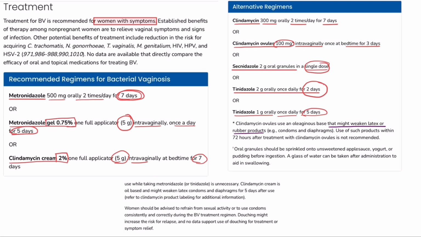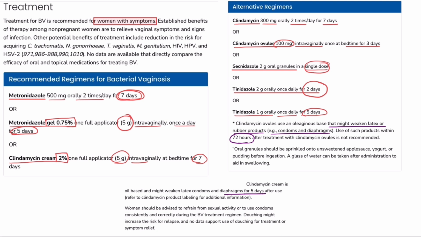Clindamycin intravaginal ovules have an oily base that might weaken the latex or rubber product, so condoms or diaphragms might rupture, so their use is avoided for 72 hours. But below it is written to be avoided for 5 days, so we'll take the higher number, avoid for 5 days. Women are advised abstinence or use of a correct barrier method during the treatment.